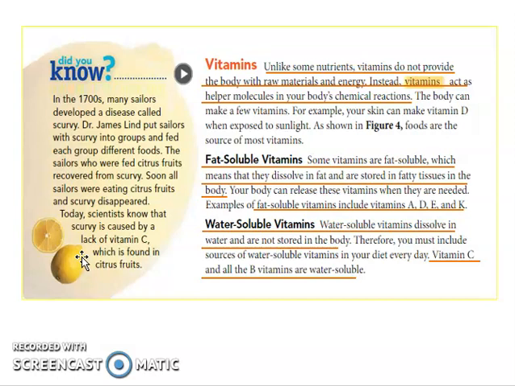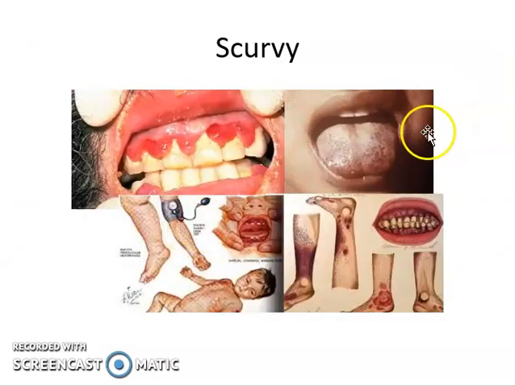So before, most of the sailors had this because they didn't have proper food in their vessel, or in their ship or in their boat. That's why they had scurvy. But now since we have the technology of fridge or freezer, they could store proper food, which could help them to have a good source of nutrients.